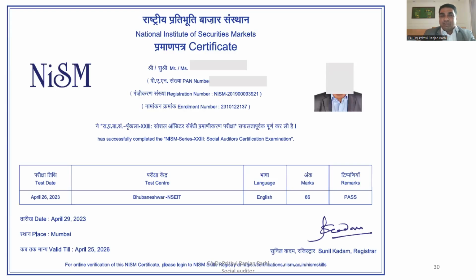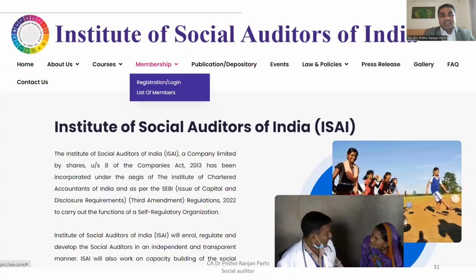Or if you register yourself for examination, you'll get one admit card. You can take admission. And once you pass, you'll immediately get a certificate like this. This is the certificate it gives. And if your marks are more than 60%, you'll be declared as pass. And this is the certificate which is required for application of membership. So this certificate is relevant for you.